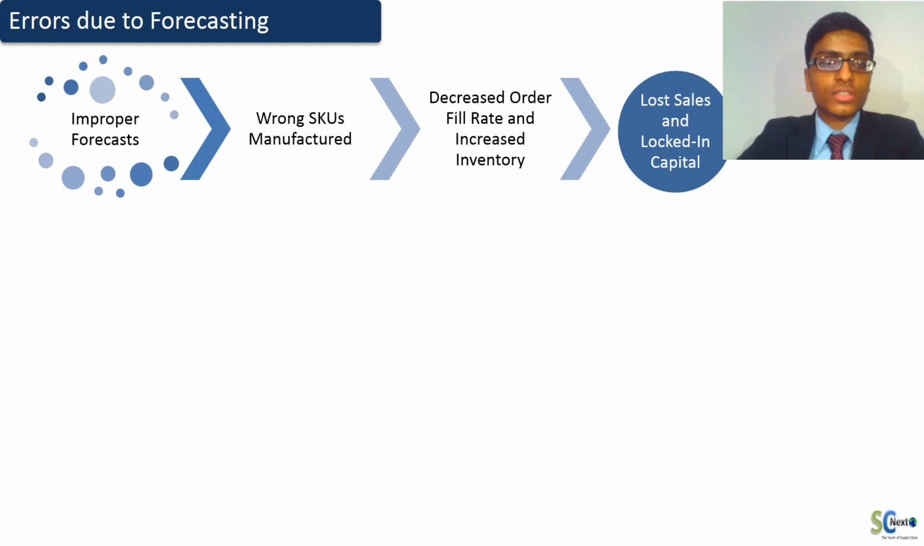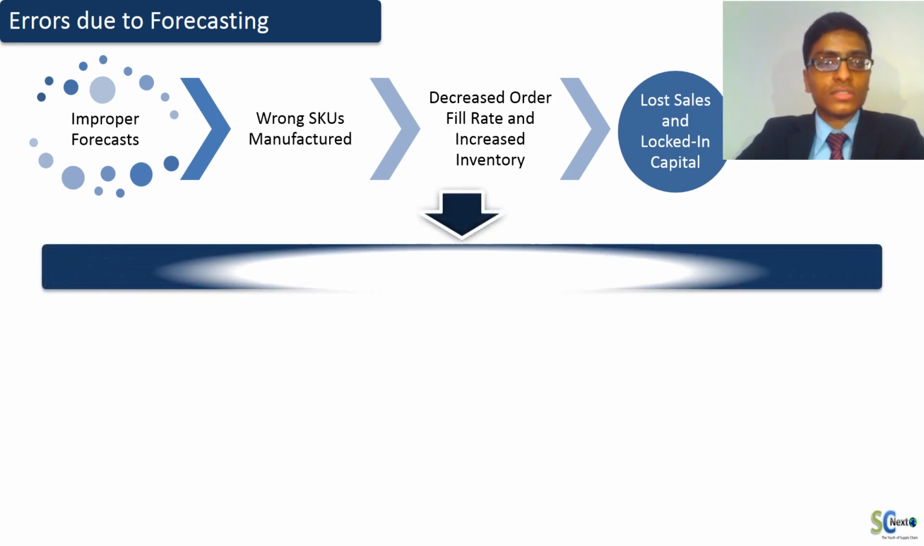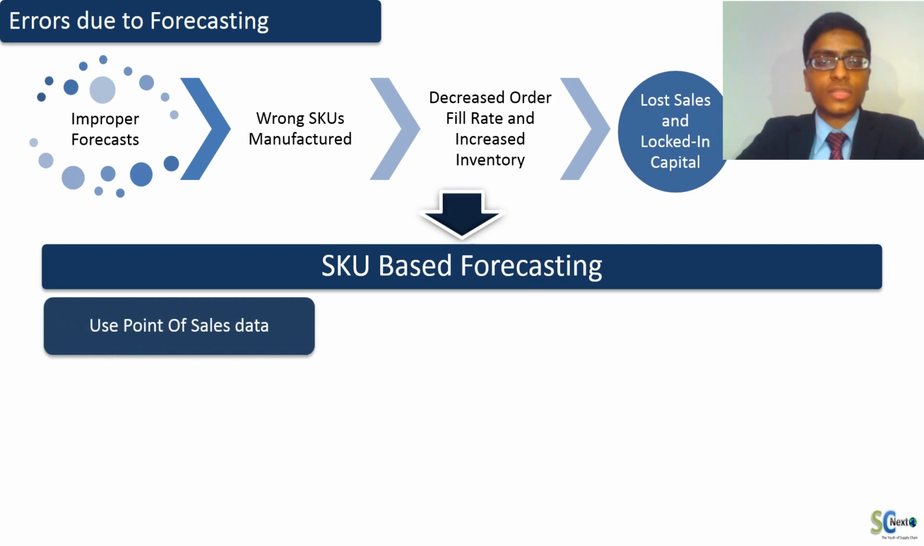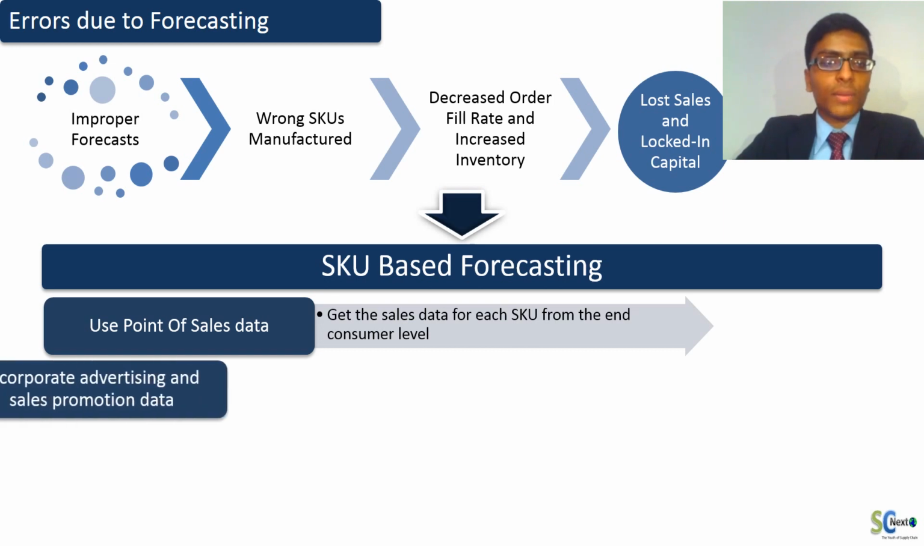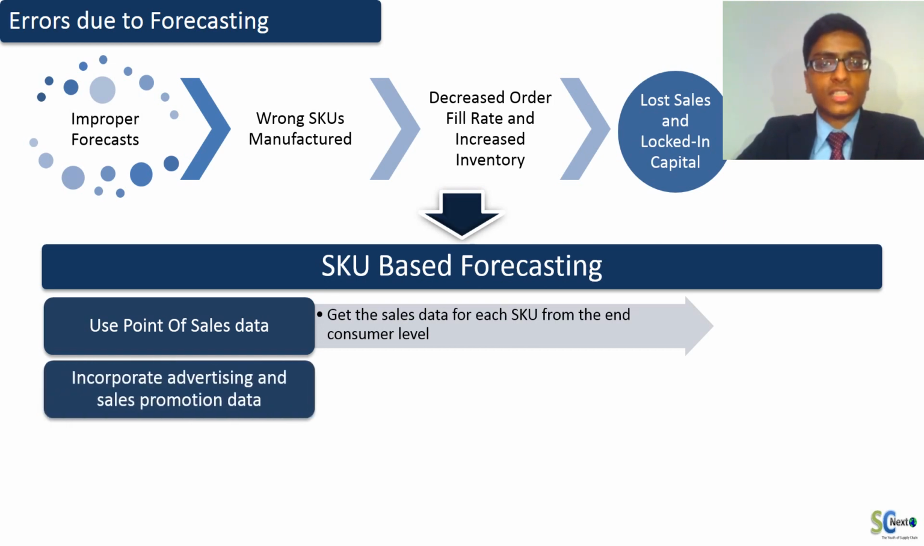To address all these issues, an SKU-based forecasting system must come into place. For this system, the point of sales data must be collected at the consumer level for each SKU. This data must in turn be matched with the distributor's demand. It will in turn reduce the error caused due to bullwhip effect. Apart from that, the advertising and sales promotion campaigns undertaken by the company must be included in their forecast.